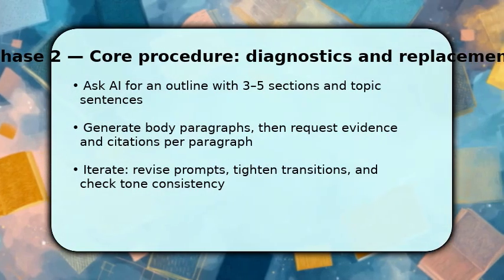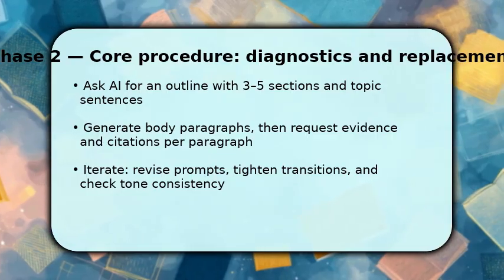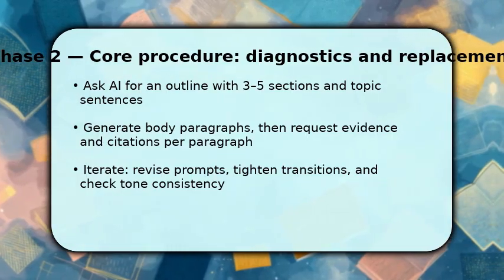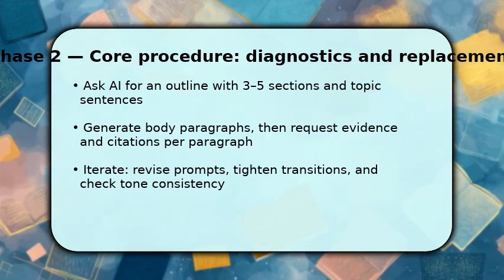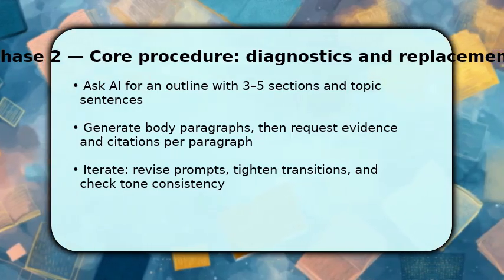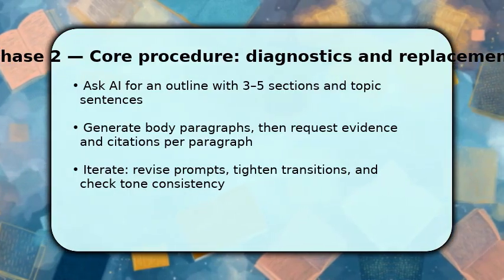Now you move into drafting. Ask the AI for an outline with 3-5 sections and strong topic sentences, then generate each body paragraph one at a time. That reduces hallucinations. Request explicit evidence and inline citations for each paragraph, and make the model quote or paraphrase your provided sources.